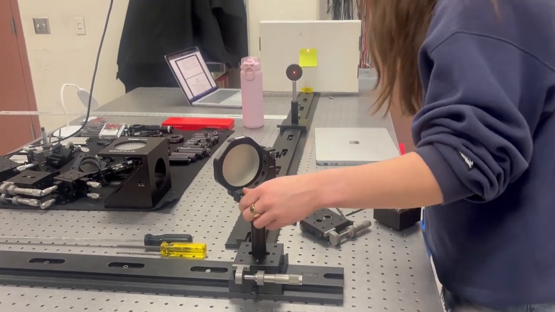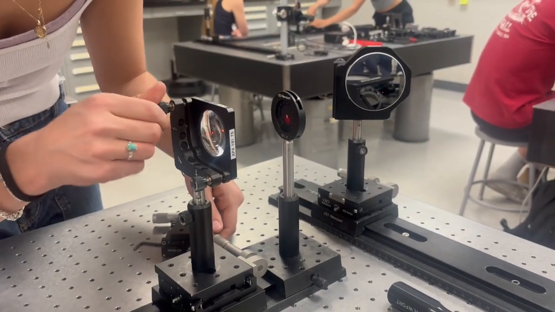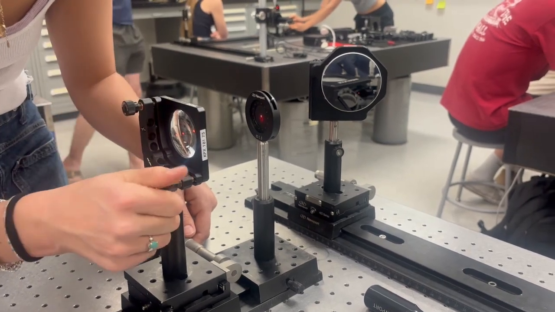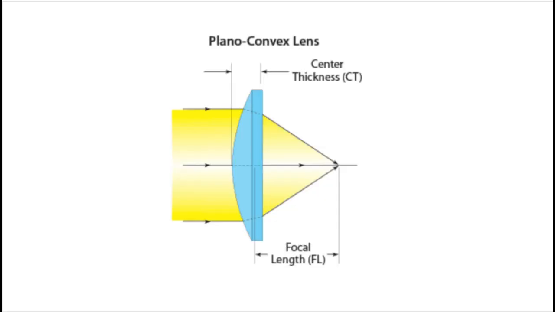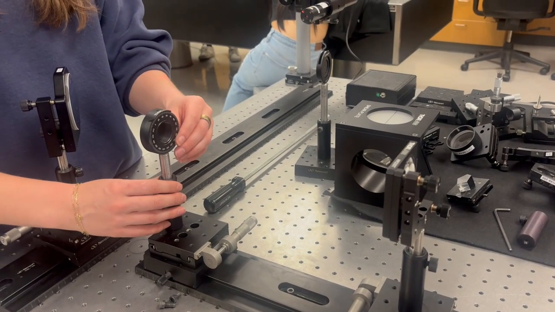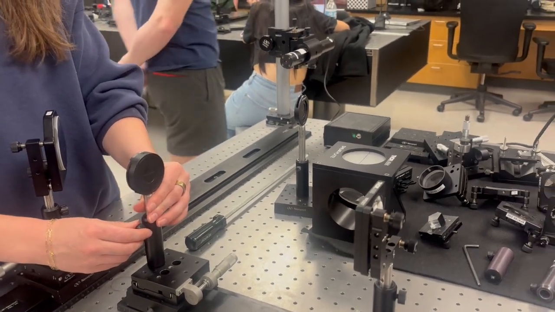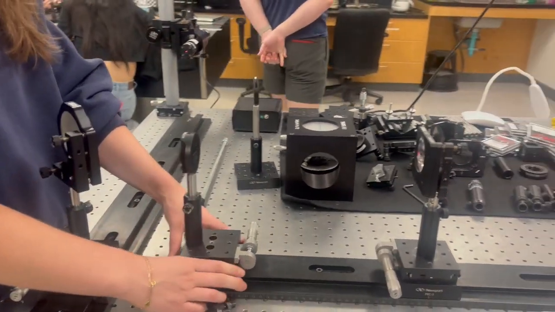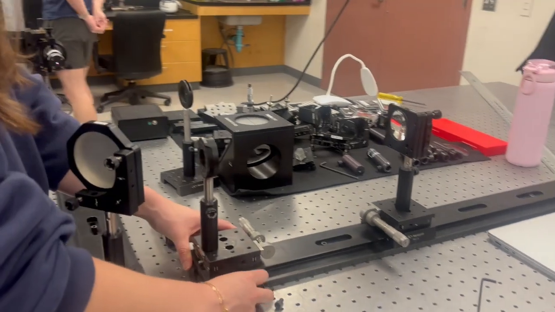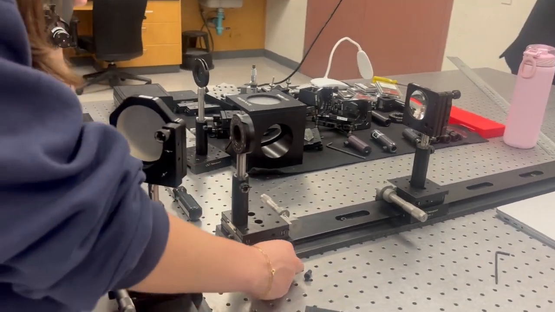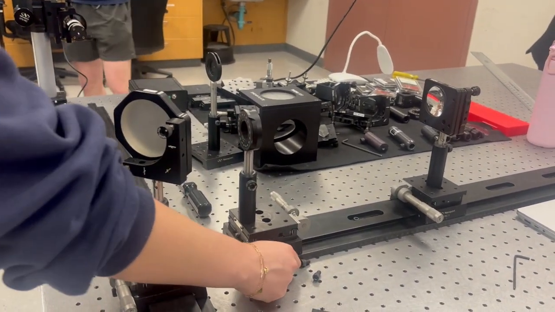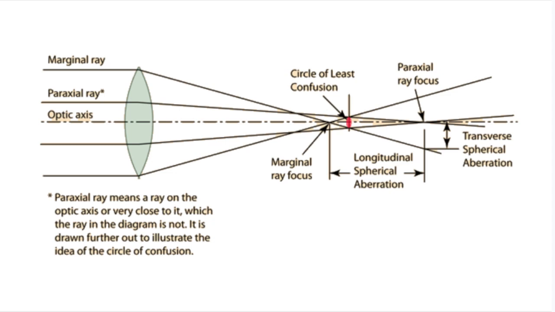With the beam aligned, we introduced our test lens, a plano-convex lens with a 100mm focal length. We oriented the lens so the convex side faced the beam and the plano side faced the wall where our reference sticky note was placed. Next, we positioned the Hartmann mask in front of the test lens. This mask is a simple tool used to analyze ray aberrations by sampling different portions of the beam passing through the lens. It has evenly spaced holes, allowing us to control how the laser beam interacts with the lens. By allowing individual rays to be traced from different regions of the lens, we can analyze spherical aberration.